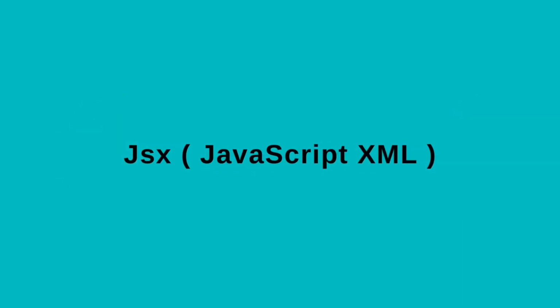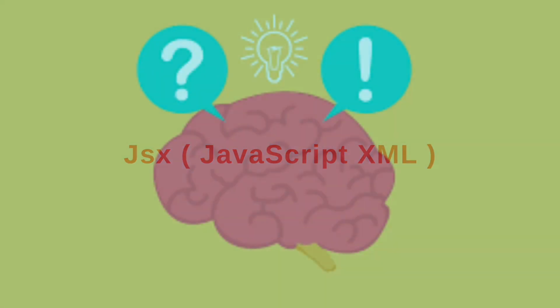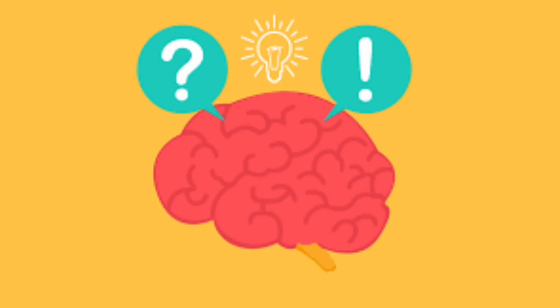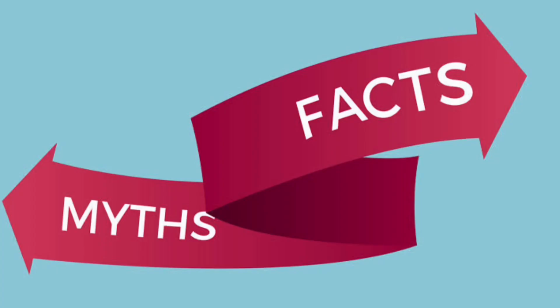In React Native, we use a JavaScript extension called JSX to write the React Native app. As we use JavaScript in React Native, there is a misconception that React Native does not create native apps. But the fact is, it provides a core set of platform agnostic native components like view, text and image that map directly to the platform's native UI building blocks.